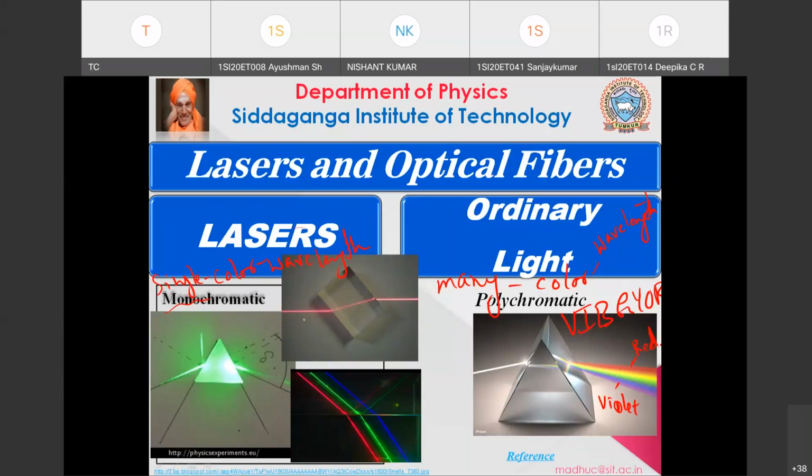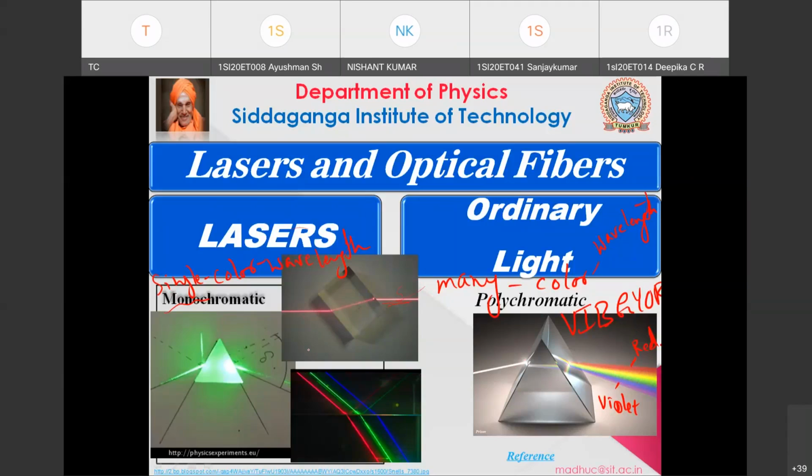So you can see in this case, if you send a laser of green color through the prism, you still get only the green color laser. If you send a red color laser through the same prism, it still comes out as a single color. You cannot have multiple colors. That is mainly because there is no mixing of wavelengths in lasers. But if you send white light, it is going to spread as multiple colors, because white light is polychromatic.